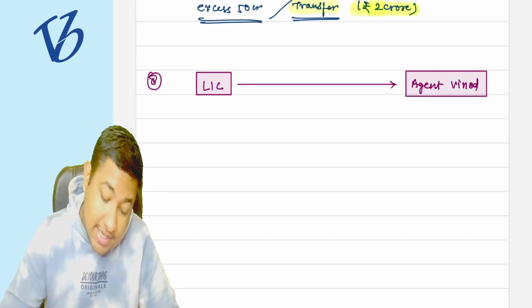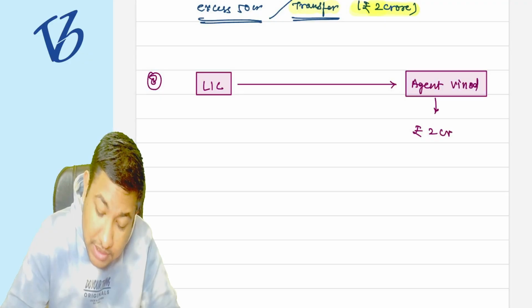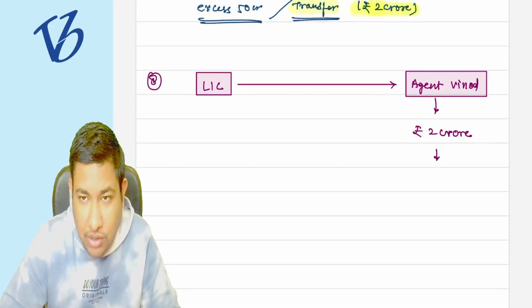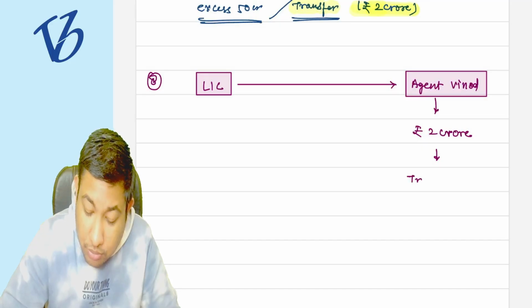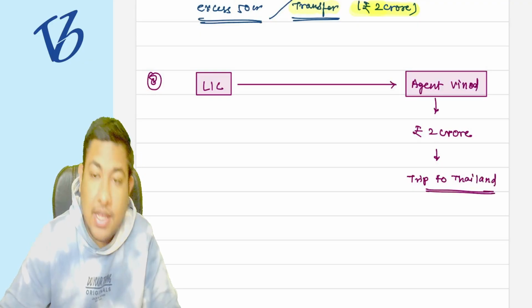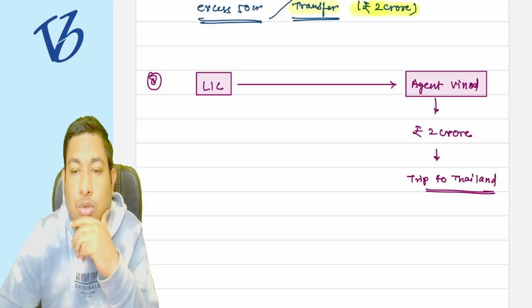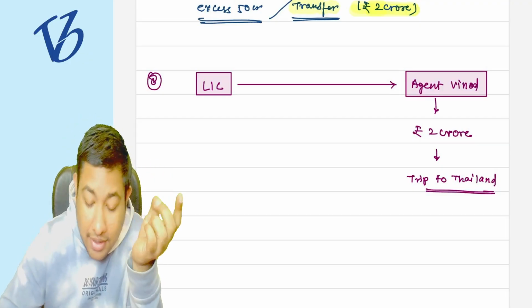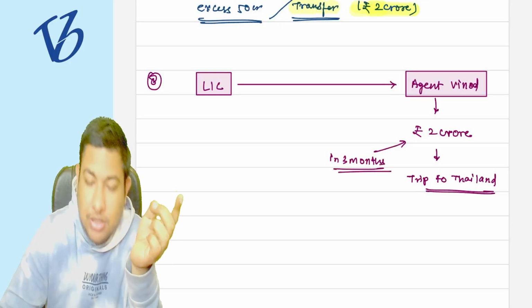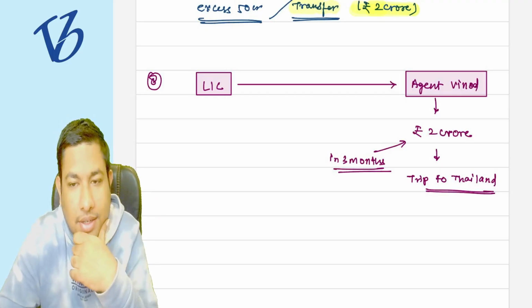LIC says that if you sold the policy with a premium of 2 crore rupees, then we are going to give you the trip to Thailand. If you sold policies with 2 crore rupees of premium, then we are going to give you the trip to Thailand, and that too in 3 months. You have to sell policies with a premium of 2 crore rupees in 3 months, and we'll give you the trip to Thailand.